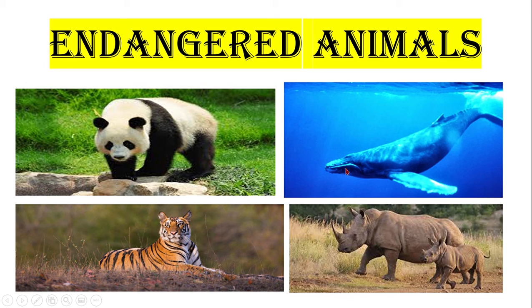Blue whale. The blue whale is the largest mammal in the world. These mammals are found in oceans. Rhinoceros have a good sense of hearing, but they have poor eyesight. Rhinoceros are mostly killed for its horns.